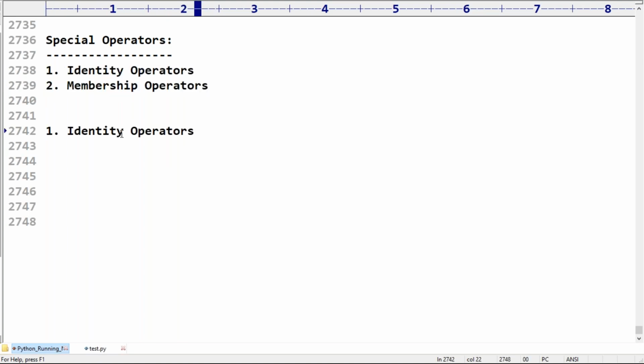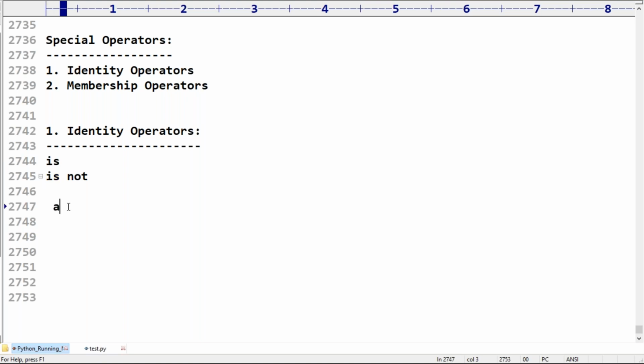Identity operators can be used: is and is not. These two are called identity operators, is and is not. Sir, somewhere we covered the is operator or not. Please confirm. Somewhere we discussed the is operator or not. Yes, is. So here, is and is not.